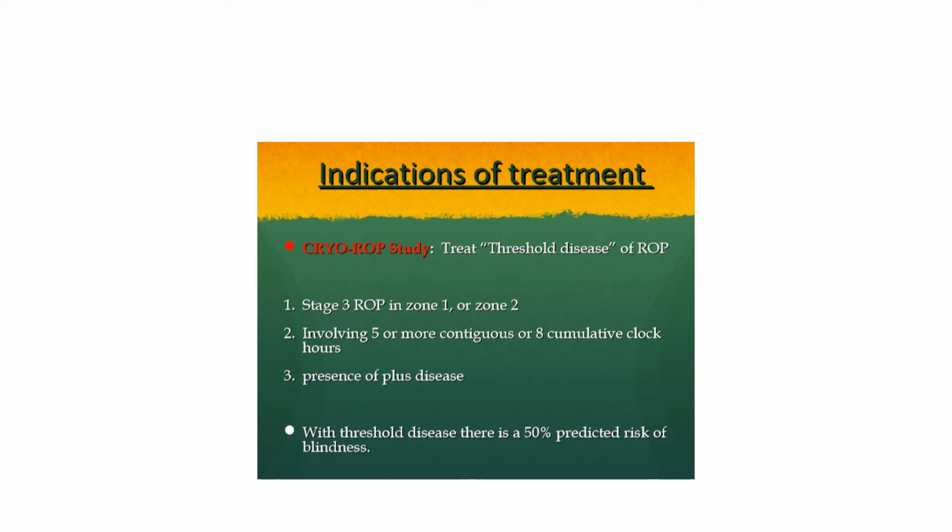And third is the presence of plus disease, which is arteriolar tortuosity and venous dilatation at the posterior pole. So if these three criteria are present, it means it is a stage of threshold disease of ROP, which means that it is prone to retinal detachment and it needs urgent treatment. So this is called threshold disease of ROP.